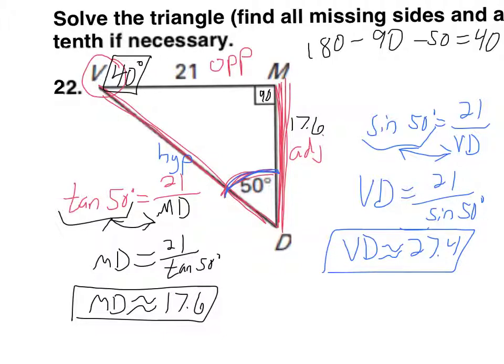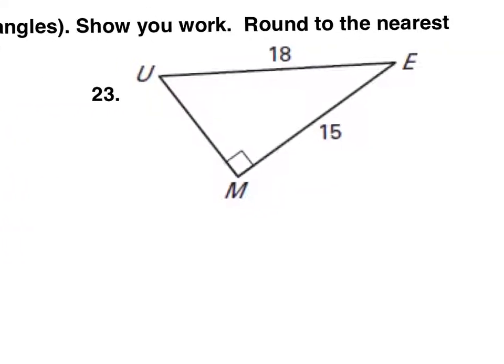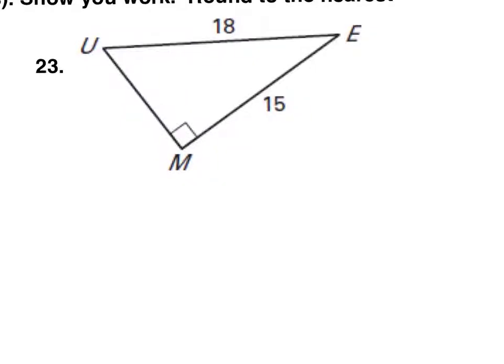All right, now we have solved it. We know all 3 angles and all 3 sides. Let's do the very last problem, number 23. Okay, what are we missing here? Well, we're missing this side. We're missing angle U and angle E. Those are the 3 things that we need to find.